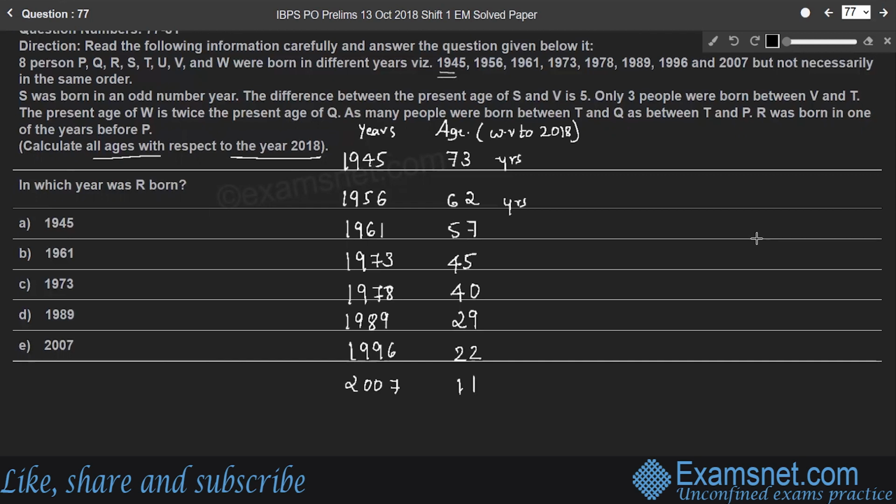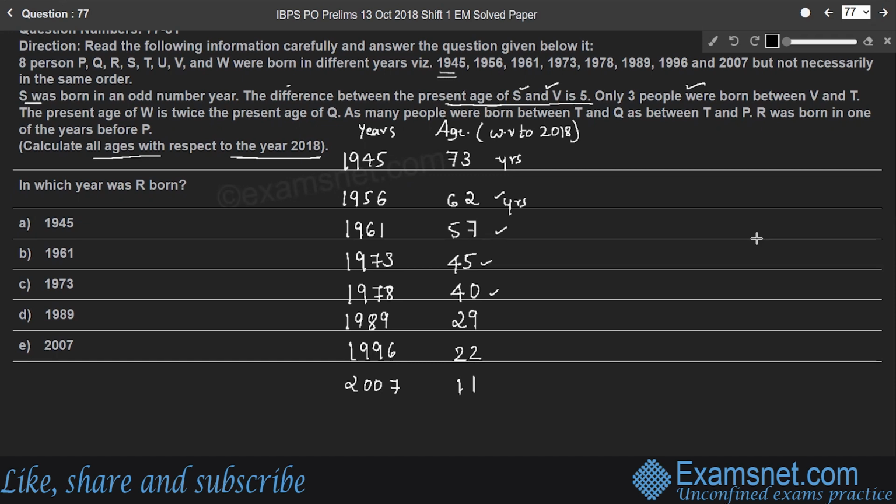Right? So we have to find which person was born in which year, right? Considering this information. So let us consider the first one. S was born in an odd numbered year and the difference between the present age of S and V is 5. So these two are important here. So the difference between S and V is 5 years. So here there are two cases, right? So look at the ages, 57 and 62 years. So there is an age gap of 5 years. And also 40 and 45, right? There is a gap of 5 years.